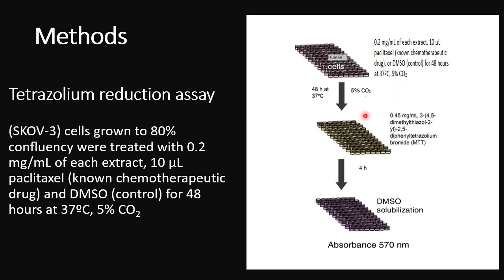After the 48-hour incubation period, the MTT solution was added, which made the solution turn yellow, and was further incubated for 4 hours. After the 4-hour incubation period, the formed formazan crystals were solubilized in DMSO, and it was read at an absorbance of 570 nanometers.